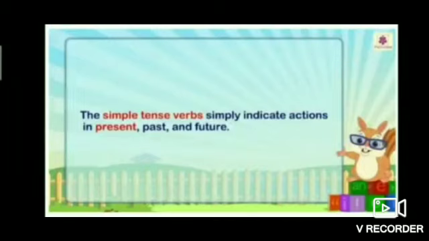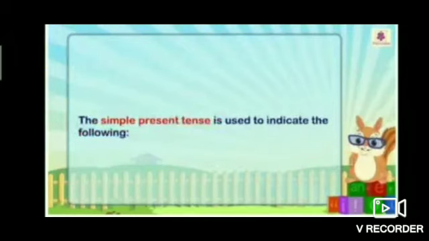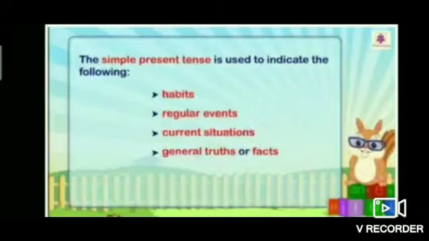The simple present tense is used to indicate the following: habits, regular events, current situations, general truths or facts. Okay students?